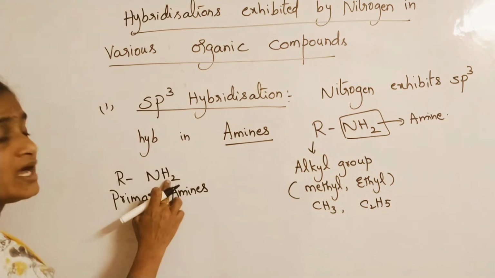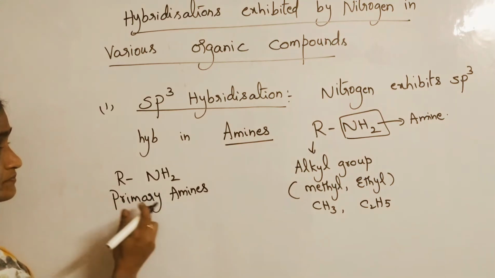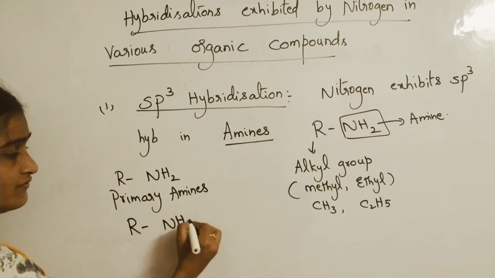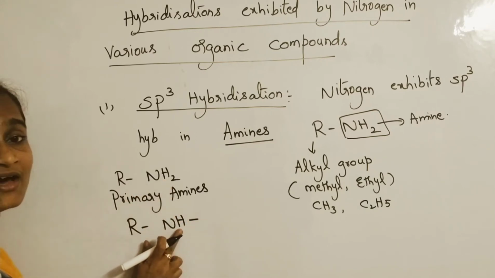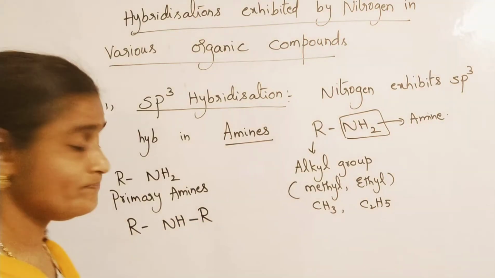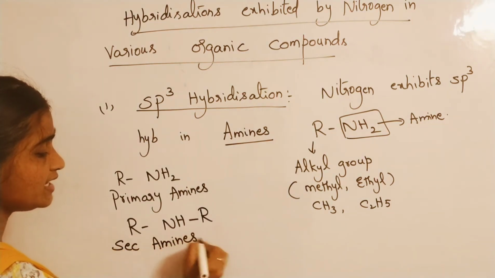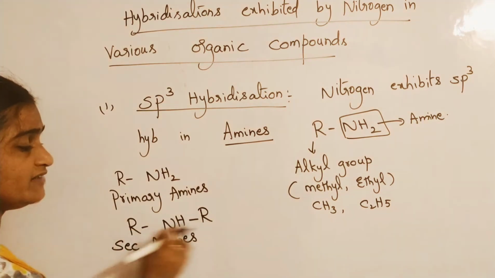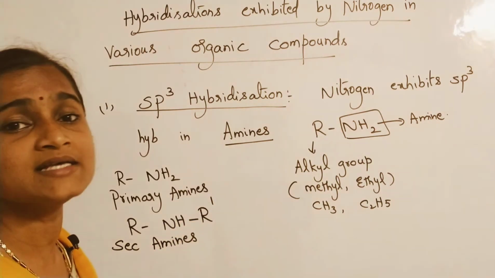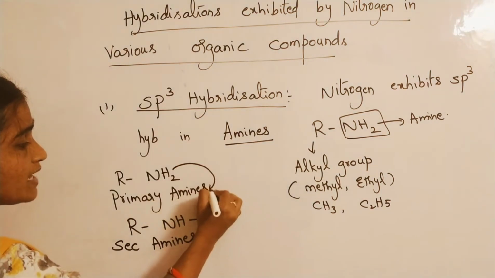Suppose one more hydrogen, out of the remaining 2 hydrogens, is replaced by another alkyl group R. Then you call them secondary amines. These two can be different alkyl groups also, one represented as R and another as R dash. These are secondary amines, and these are primary amines.